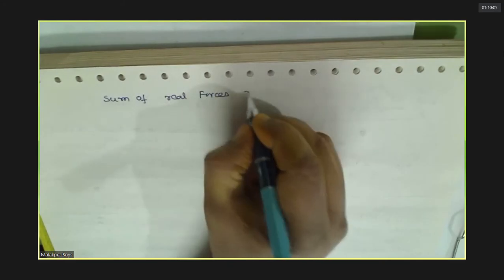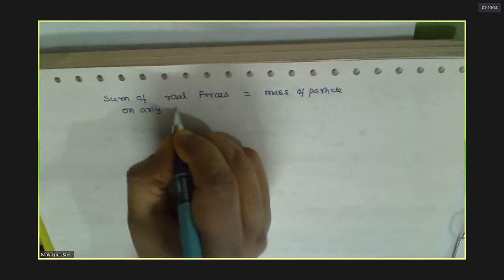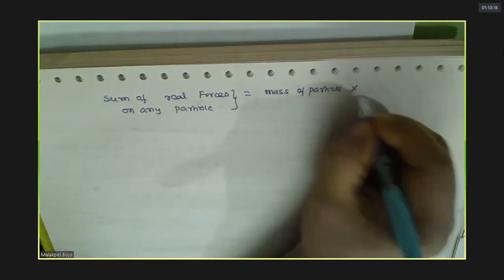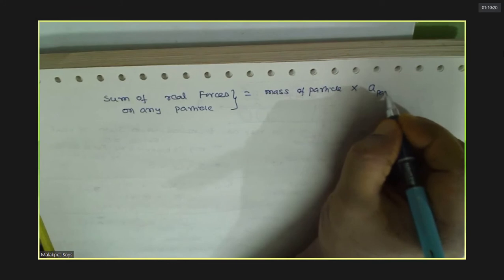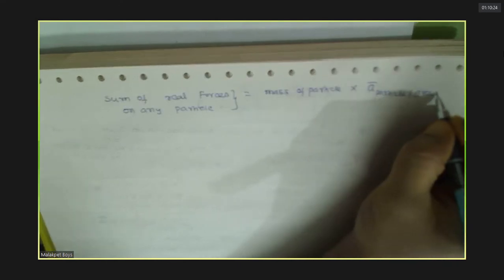See, sum of real forces means what? Mass of particle into acceleration of particle with respect to ground, because real forces always will be with respect to an unaccelerated frame.